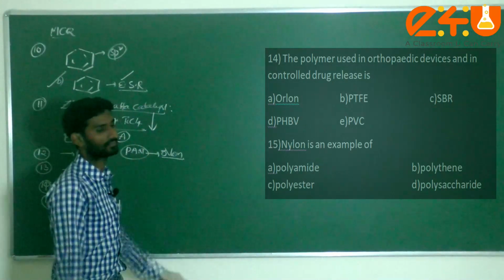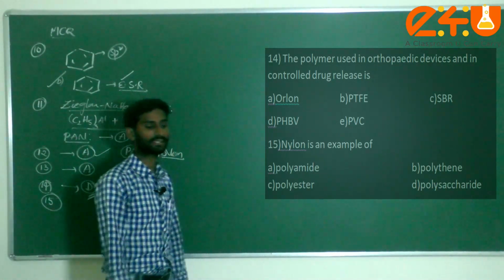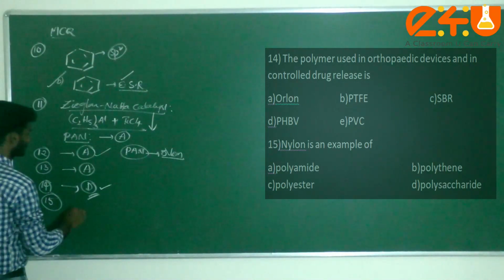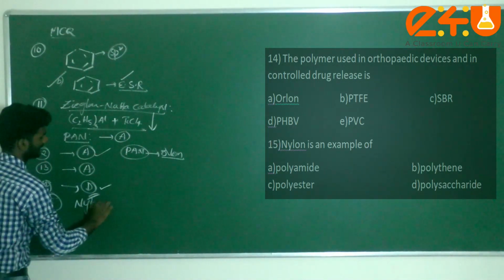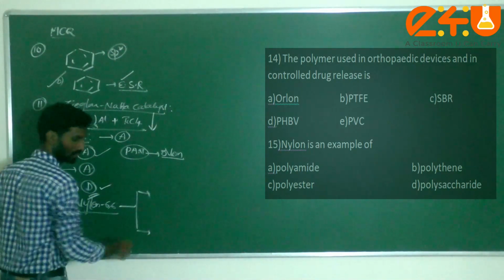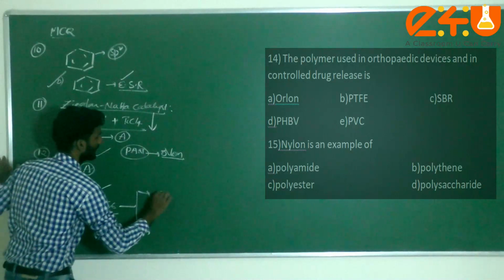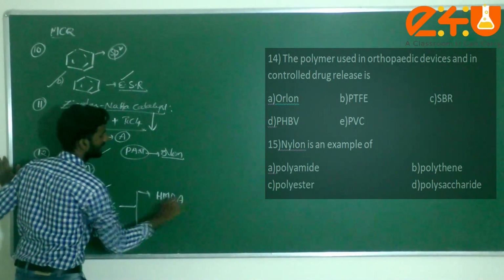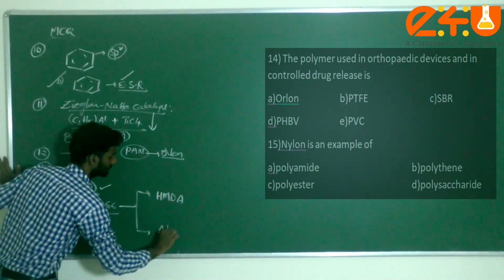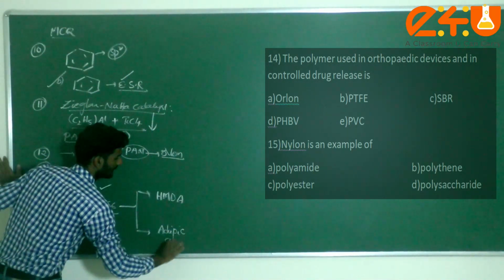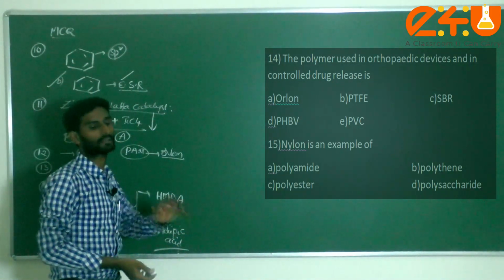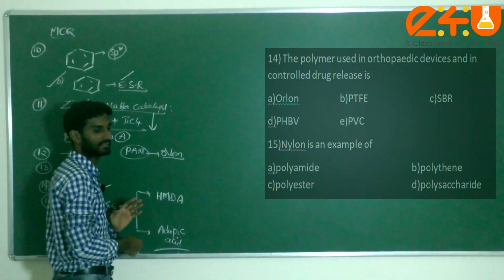Nylon is an example of polyamide, polyethylene, polyester, or polysaccharide. First of all, dear students, for nylon 6,6, what are the monomers? HMDA, first one, hexamethylene diamine. Next one, adipic acid. Sir, how to identify whether it comes under polyamide or polyester? With respect to structure, we can discuss here.